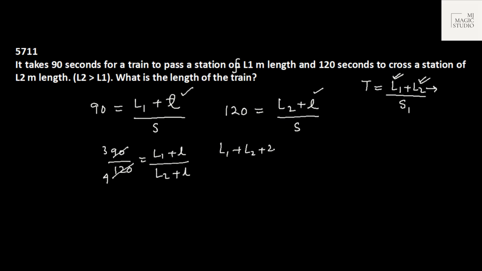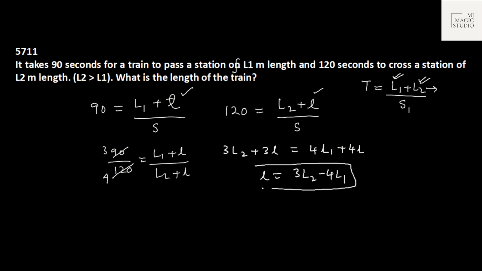That would be a tedious job. Let's just solve it and find the value of L. 3L2 plus 3L equals 4L1 plus 4L. Therefore, L is 3L2 minus 4L1 in this case. And you need to just identify the option where you get this. Length of the train is 3L2 minus 4L1. Done.